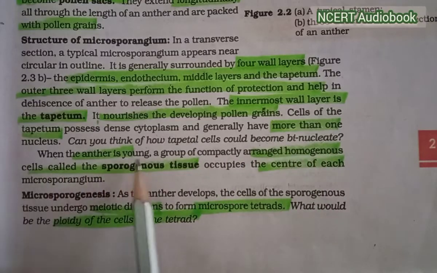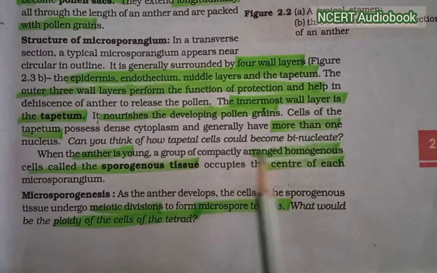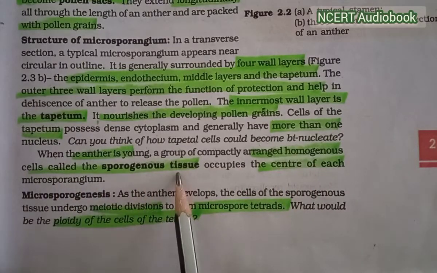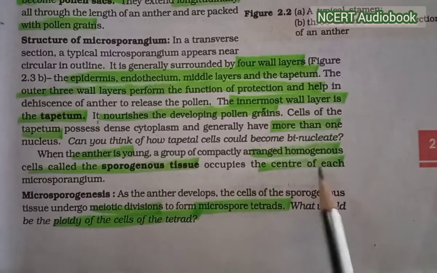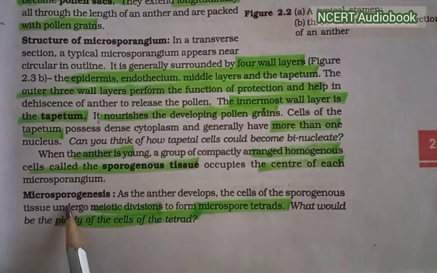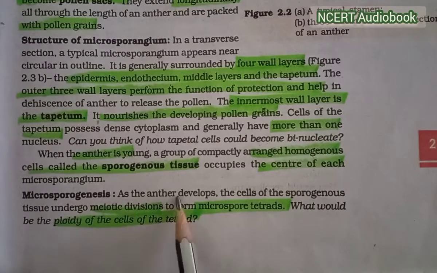When the anther is young, a group of compactly arranged homogeneous cells called the sporogenous tissue occupies the center of each microsporangium. Microsporogenesis. As the anther develops, the cells of the sporogenous tissue undergo meiotic divisions to form the microspore tetrad. What would be the ploidy of the cells of the tetrad?